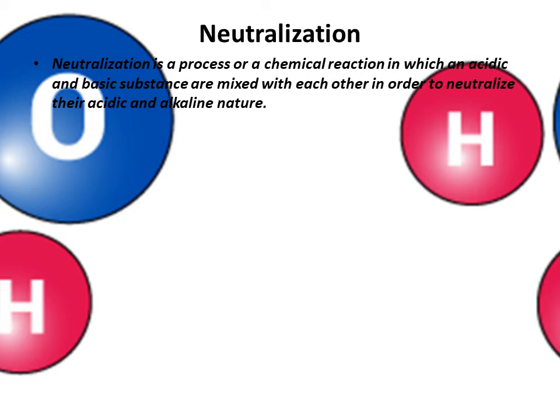The acidic and basic substances are mixed with each other to neutralize their acidic and alkaline nature, means to destroy their acidic and alkaline nature and get a neutral solution. You understood what I said?